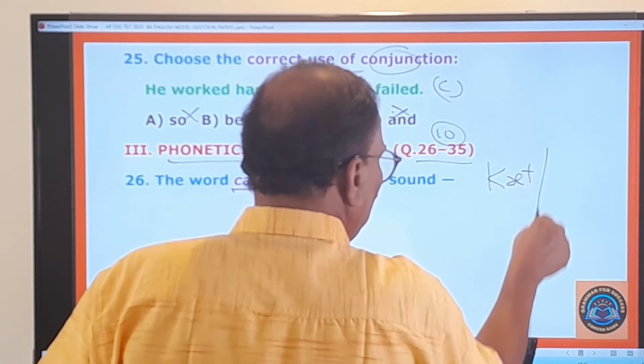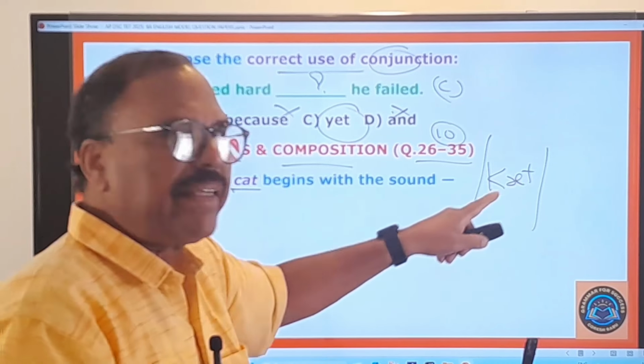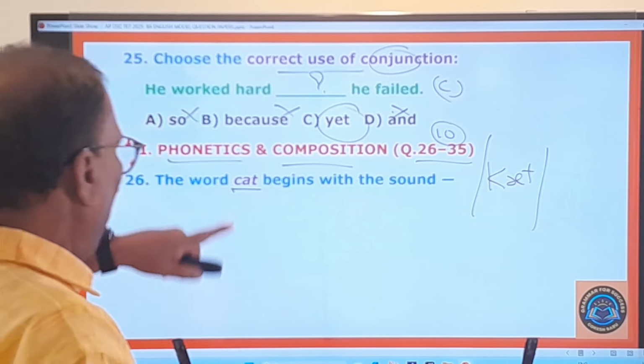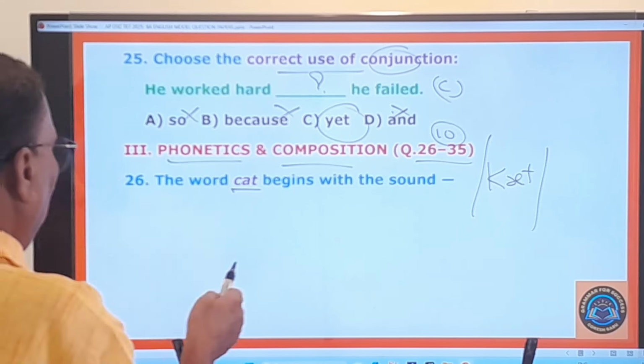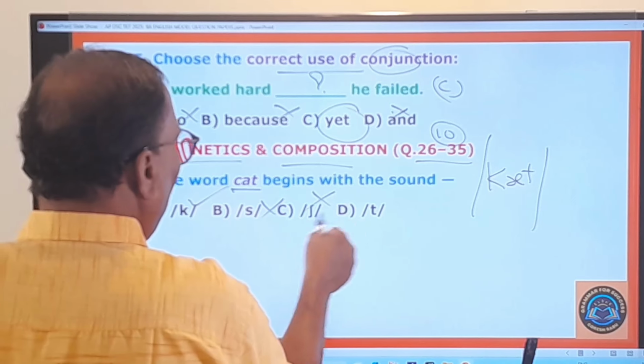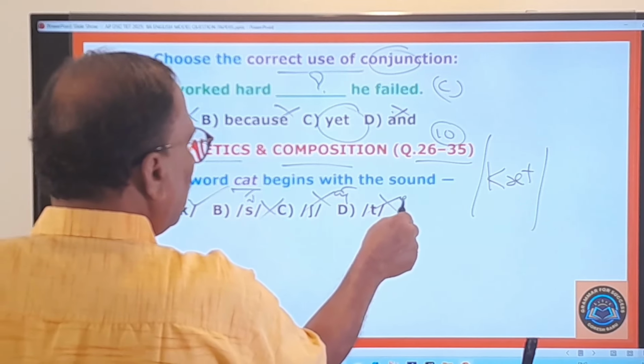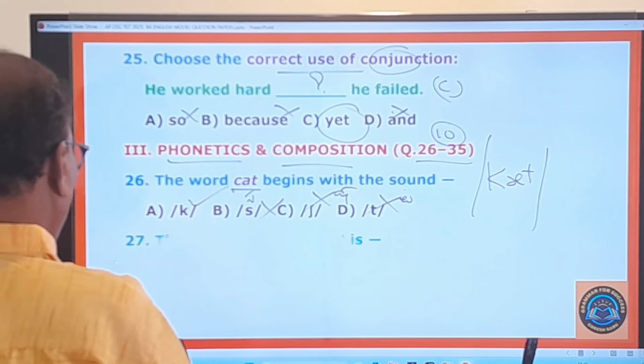Cat. This is the phonetic transcription. Cat. And how is that cat beginning? Here it is clear, the ka sound. Not sa, sha, ta. This is sa, this is sha, this is ta. You know very well. And you go to the 27th question.